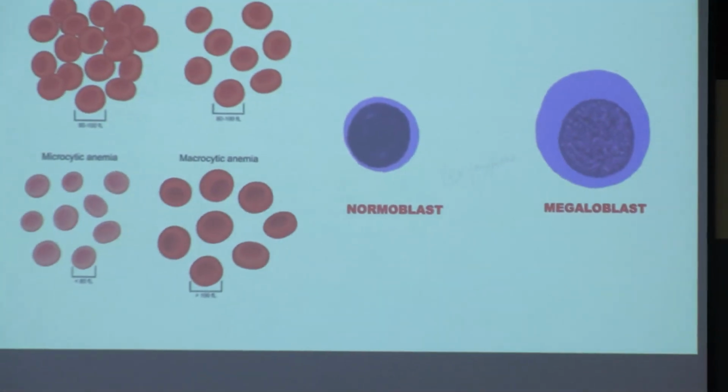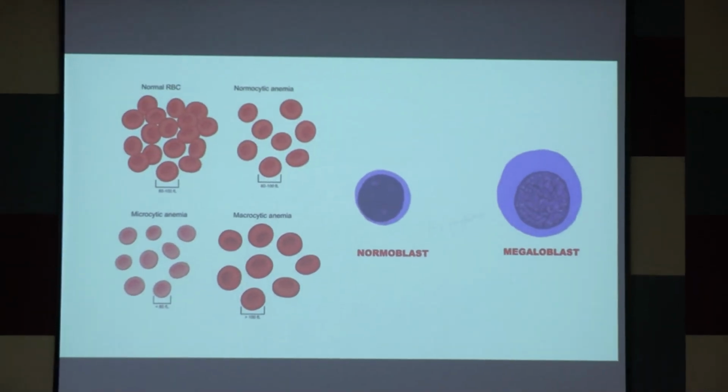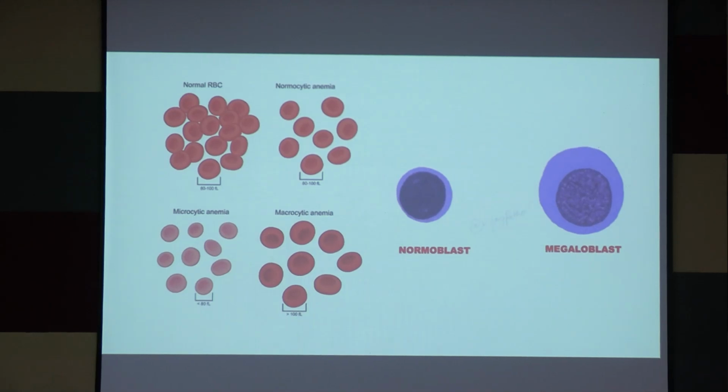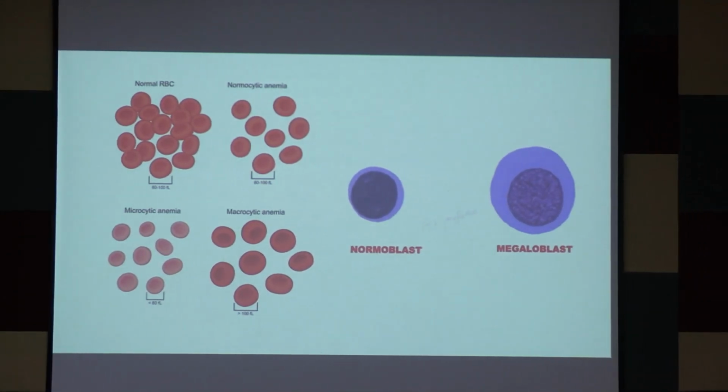Now, the normal volume of RBC is around 80 to 100 femtoliter. Femtoliter is the unit. When it is more than 100 femtoliter, like 100 to 120 or even 130 femtoliter, then we call it macrocytic anemia. This is a normal RBC and this is macrocytic anemia.